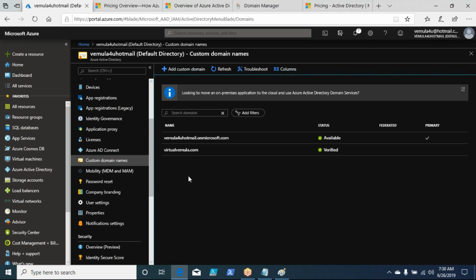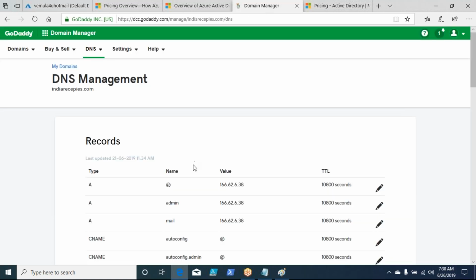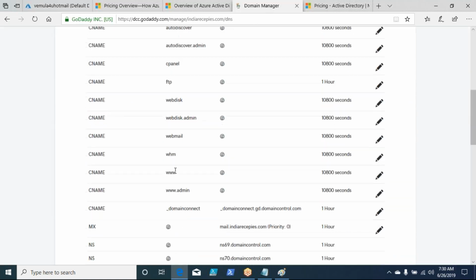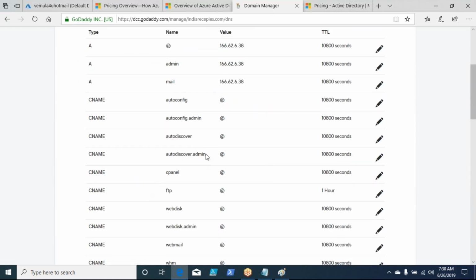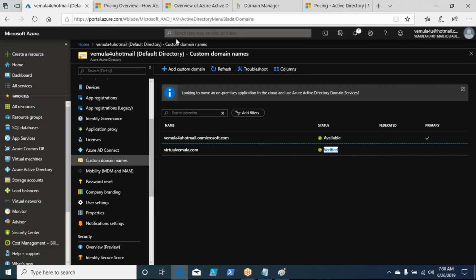To add a custom domain, you need some verification to be done. You see, there's an option called verified. You need to verify your domain. To verify your domain, you need to go and add certain records here. You see, there are multiple records. So there are certain records that you go and add here so that you are authenticating yourself. You are authorized to use this domain, and that domain will be added and verified here in the Azure portal, right? We'll see how we do that.